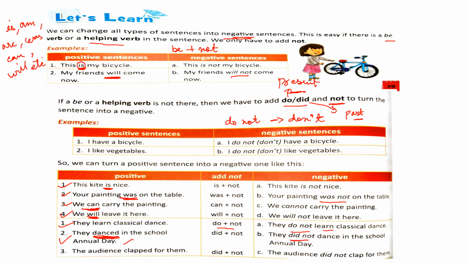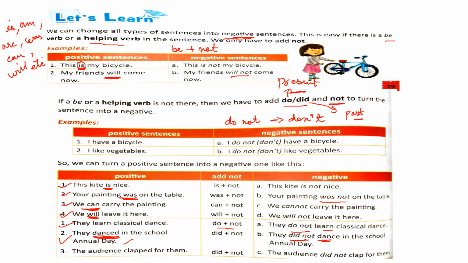Another thing, children, you can notice that whenever you are converting a sentence which is in past tense into negative, the verb which was in past tense would change into present. See here, they did not dance. Earlier it was danced. It was in the past form.